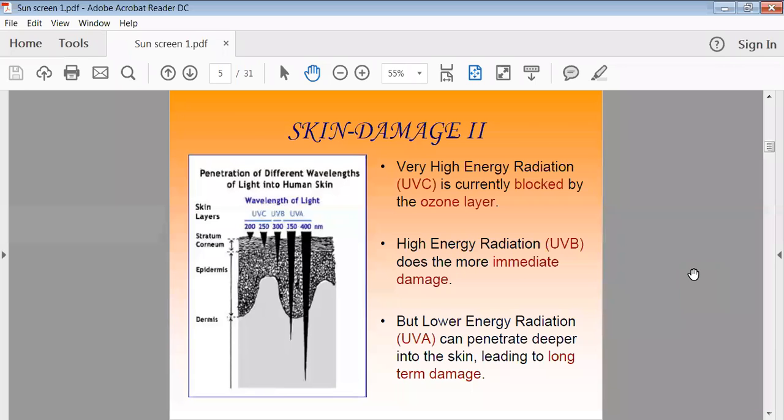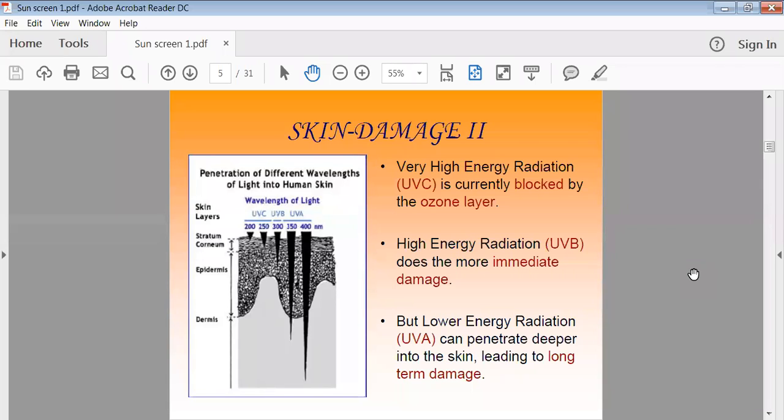So, such kind of ultraviolet rays, which have the wavelength 100 to 200, are very much harmful, but because of the natural protection of the ozone layer, they are not reaching human beings. But in several parts, suppose the ozone layer is not proper, or there is a thin layer because of pollution, in that part people may be exposed to such very high energy radiation, ultraviolet rays, because of the absence or the damage of the ozone layer.